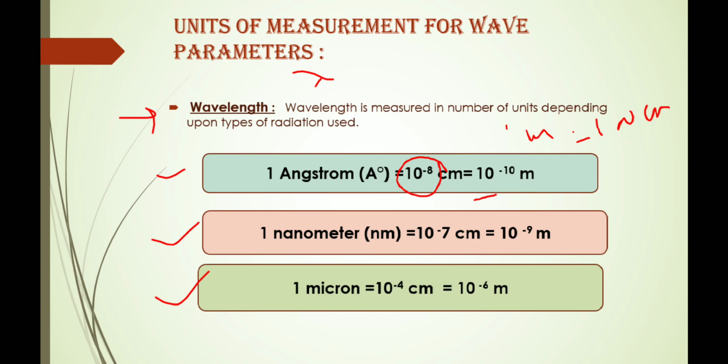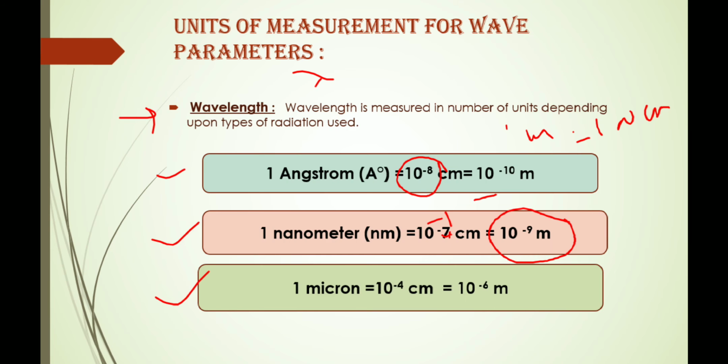Next unit is 1 nanometer. 1 nanometer is equal to 10 raised to minus 7 centimeter, which is equal to 10 raised to minus 9 meter.